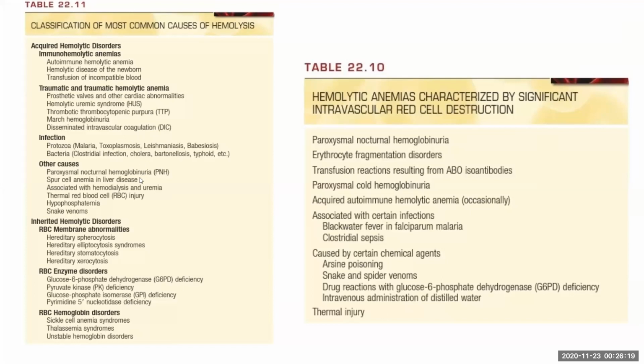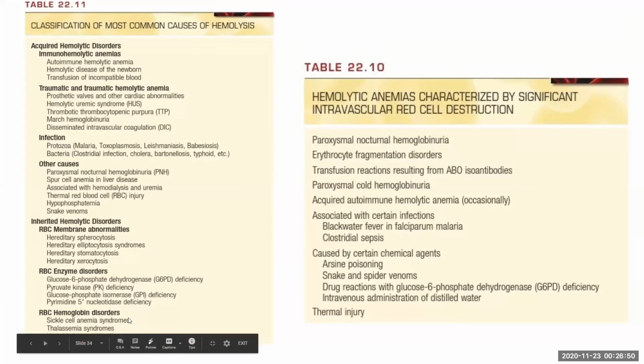Other rare causes include PNH. In liver disease, spur cell anemia can cause hemolysis. Snake venom is a rare cause of hemolysis. Coming to inherited causes, RBC membrane abnormalities like spherocytosis, elliptocytosis, stomatocytosis, and xerocytosis can cause hemolysis. RBC enzyme disorders include G6PD, which is the most common enzyme defect in the whole world, and pyruvate kinase, and other rare enzyme deficiencies. Hemoglobin disorders, as I said, can be qualitative like sickle cell, or quantitative like thalassemia.